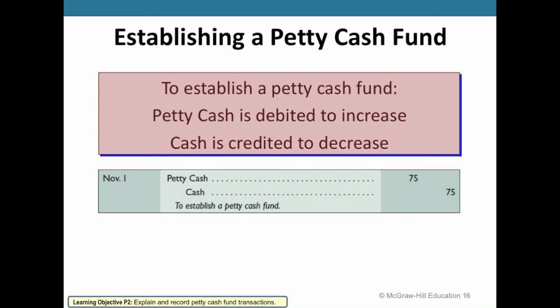So a physical amount of cash that's present possibly in the office, in a front desk, and maybe locked in a safe, or just in an actual physical drawer of cash that's going to be on hand to be able to use. And that drawer is something that's going to get checked on a periodic basis to make sure that it either has the correct amount of cash in it or receipts that are showing those expenses that have occurred. But the first thing we need to do is fund it, so we'll credit the cash line item, which essentially is what we're thinking of as our checking account, and then debit or fund this petty cash drawer, creating this asset on our balance sheet.